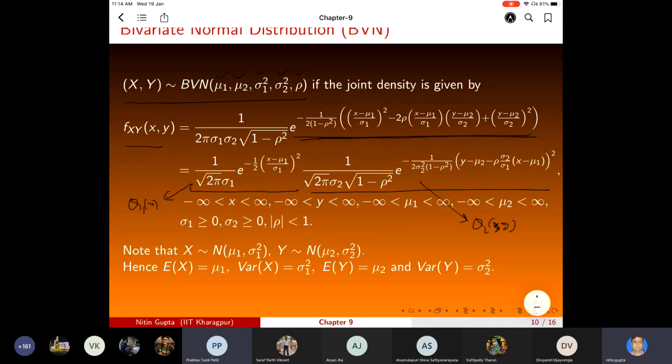Now to find the marginal distribution of x, we have to integrate.